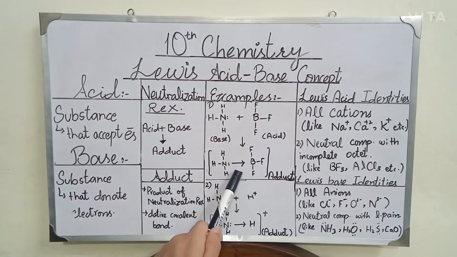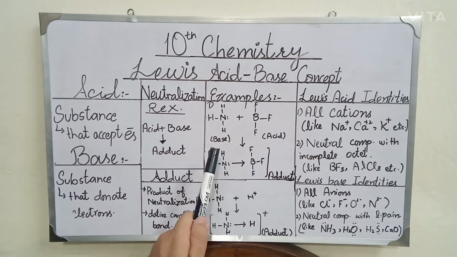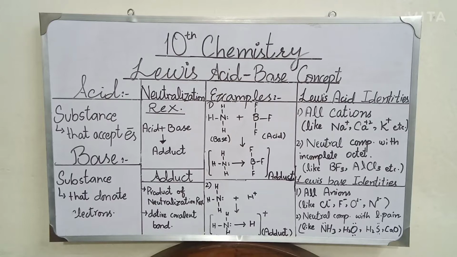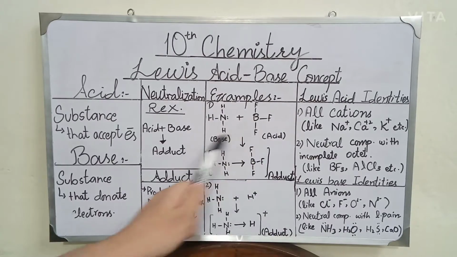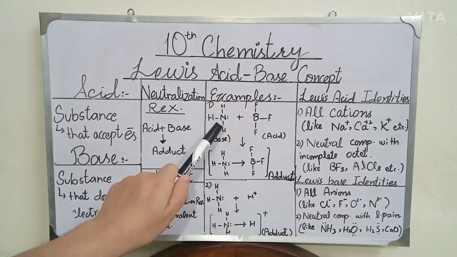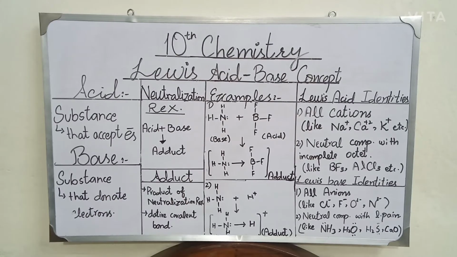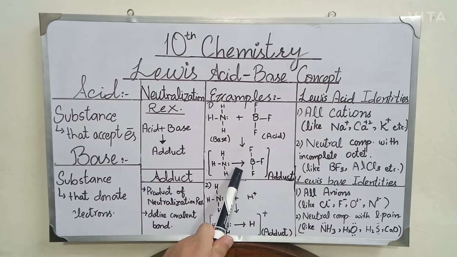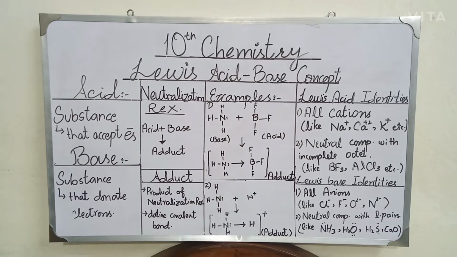This arrow represents that nitrogen transfers its lone pair towards the boron of the BF3 molecule. So this single product is formed by the reaction of acid and base according to the Lewis concept, and this single product is named an adduct, and this adduct contains a coordinate covalent bond that is represented by an arrow.